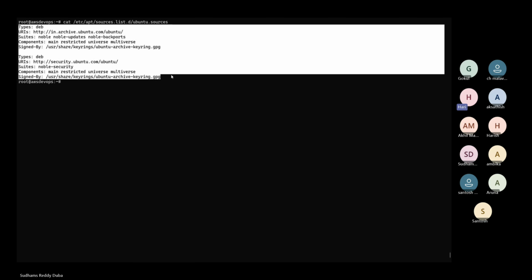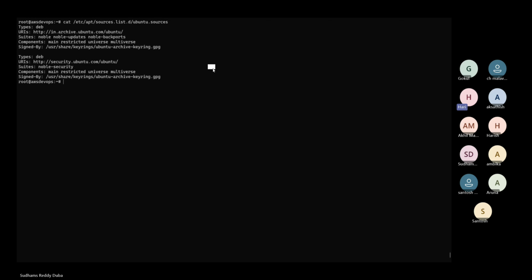So your source file must contain the repository of your GitHub URL, right? Yes. So how are we updating that sources.list with your GitHub URL? Then only it is able to download all the packages.